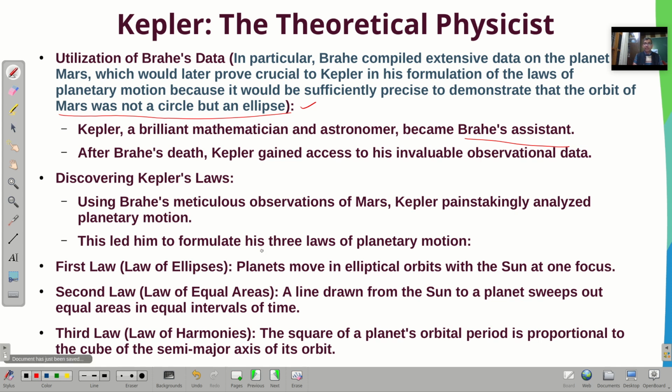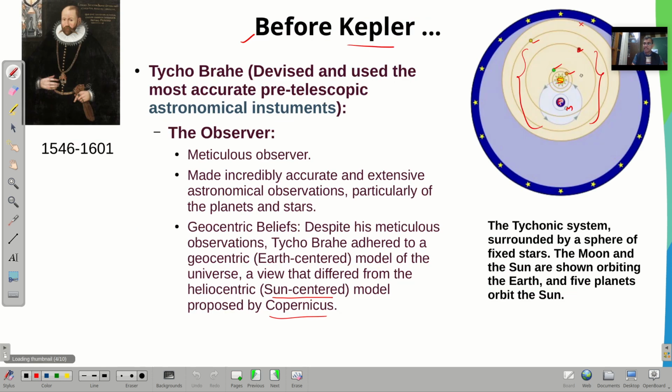So he formulated 3 laws. The first law is a very interesting law: the planets do not move as suggested by Tycho Brahe, who suggested that 5 planets move around the sun while the sun revolves around the earth.